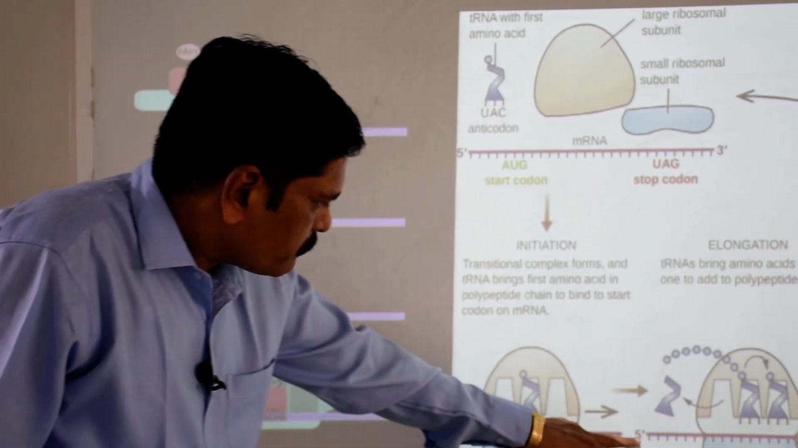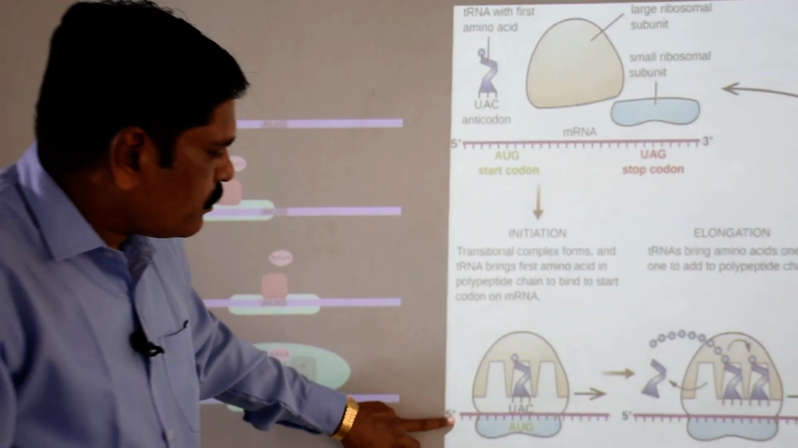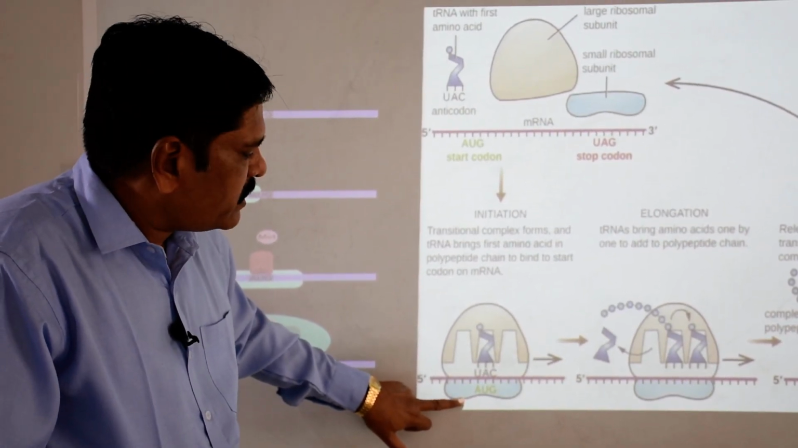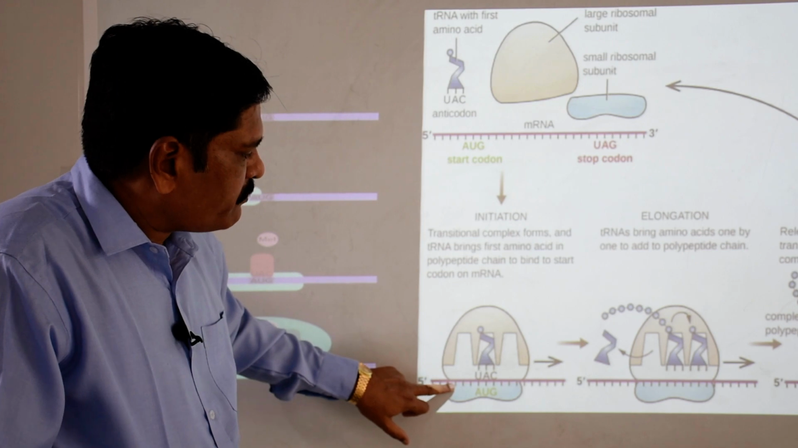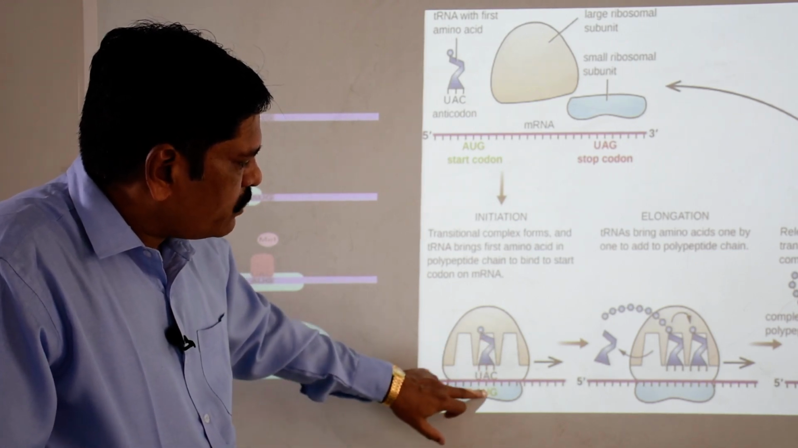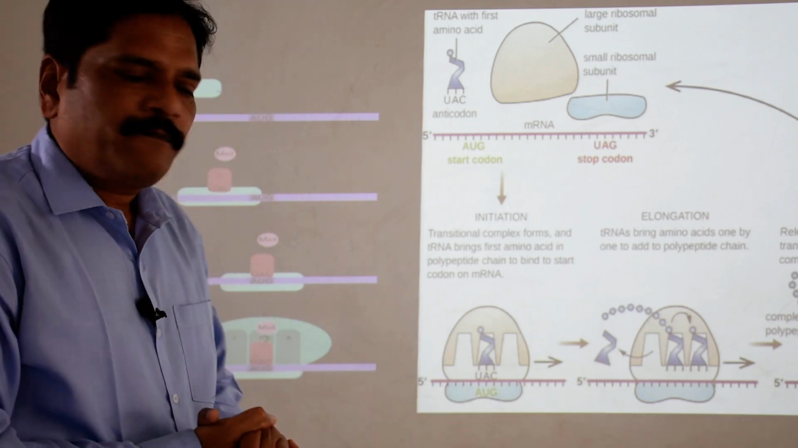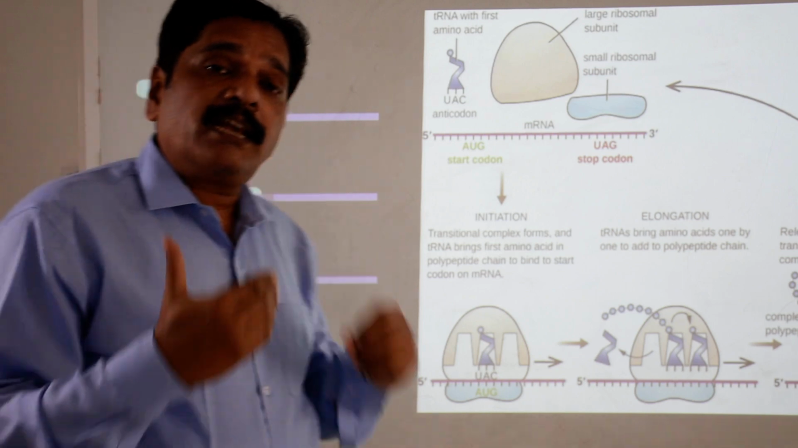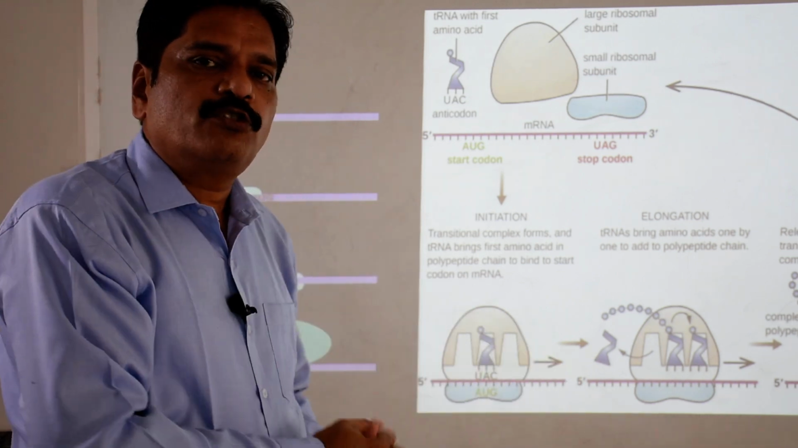So what do you observe? This is the genetic code on mRNA. This is the smaller ribosomal unit, the 30S unit. This is the larger subunit, the 50S unit, and here you can see this tRNA attached with UAC to AUG, and this is the initiation of the arrangement of the amino acids. Now the second is the elongation. Elongation means the addition of a new amino acid, clear.